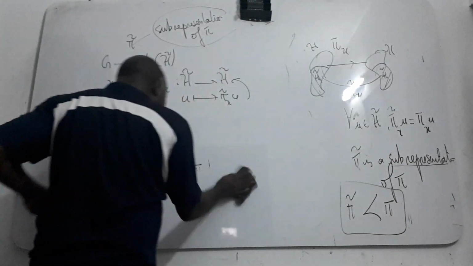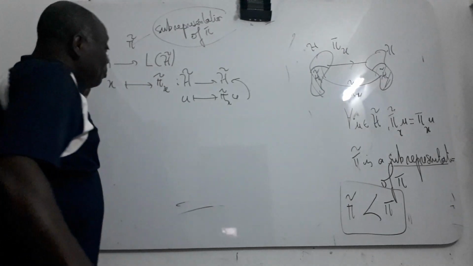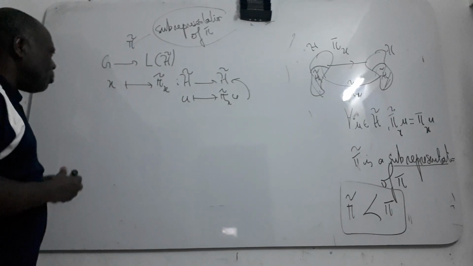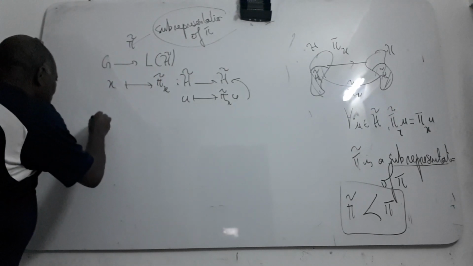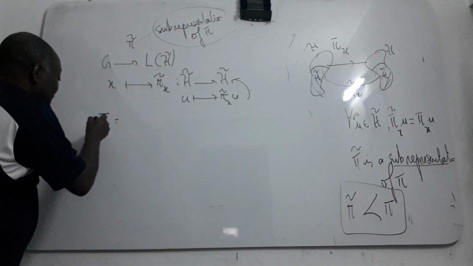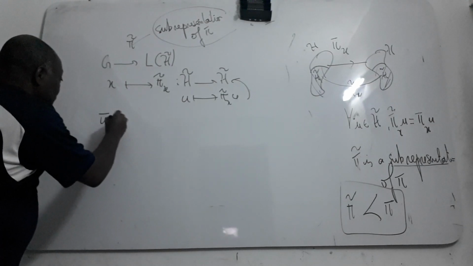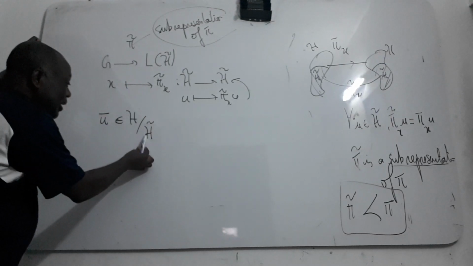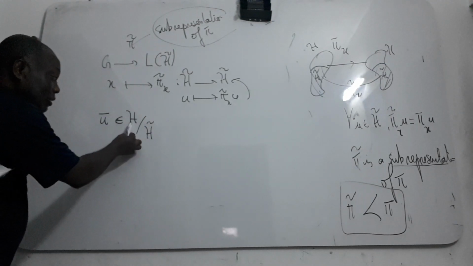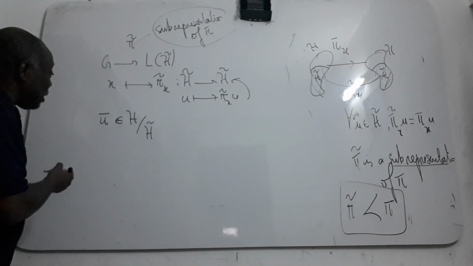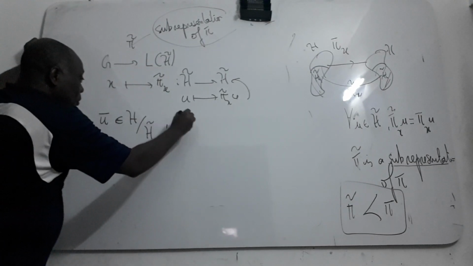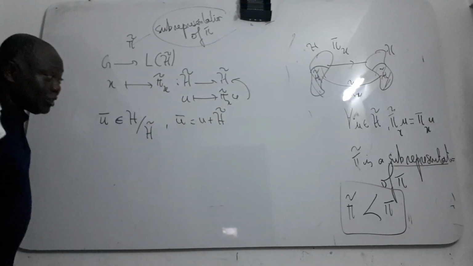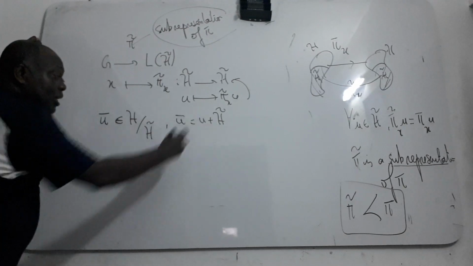So you have this sub-representation. From the representation pi, you get another representation, the sub-representation. I can also define another representation. If you take u, the class of u, an element of this quotient space, with H theta still being the invariant subspace by pi of H, that means the class of u is u plus H theta, by definition.